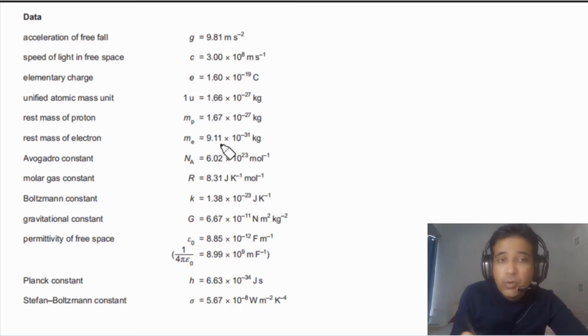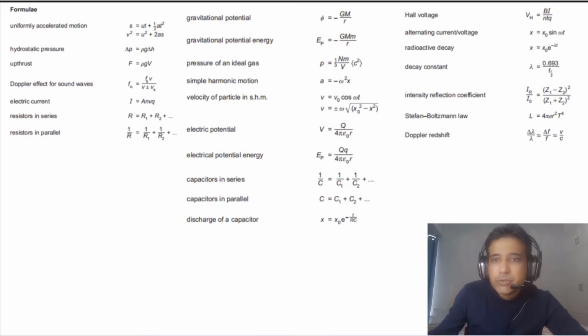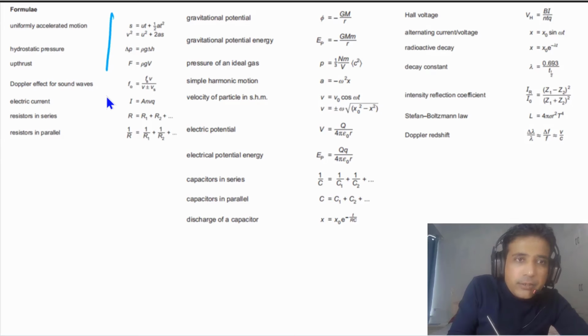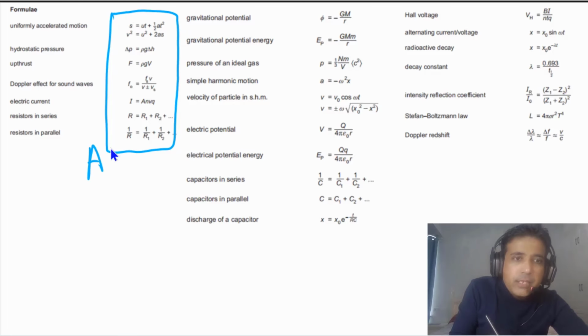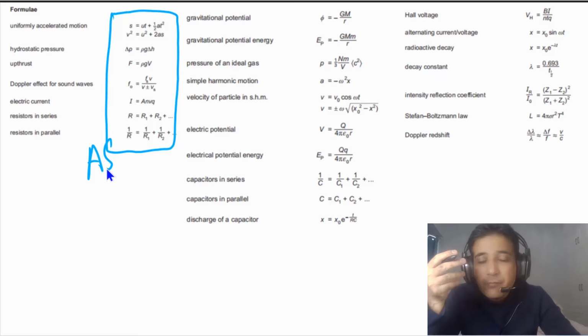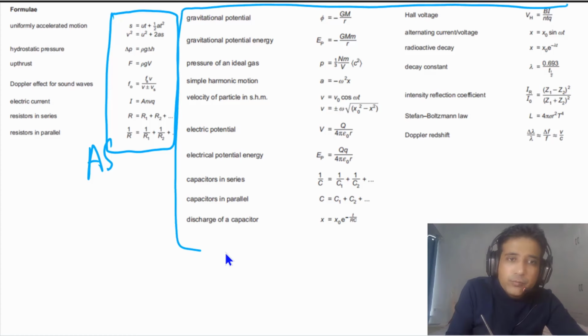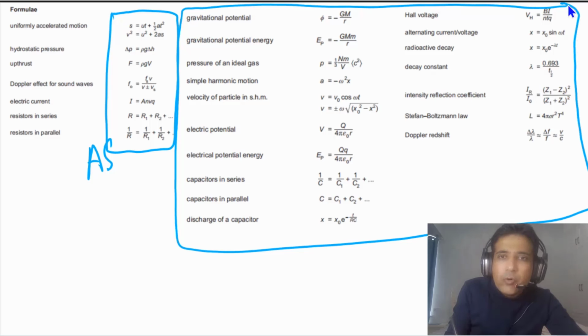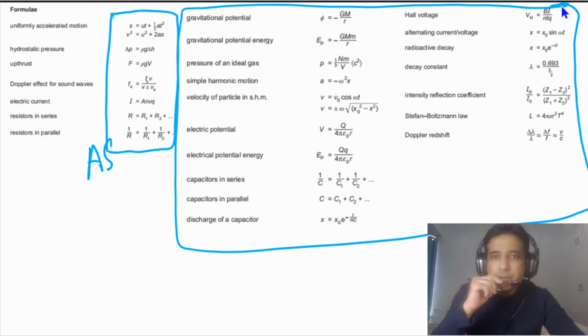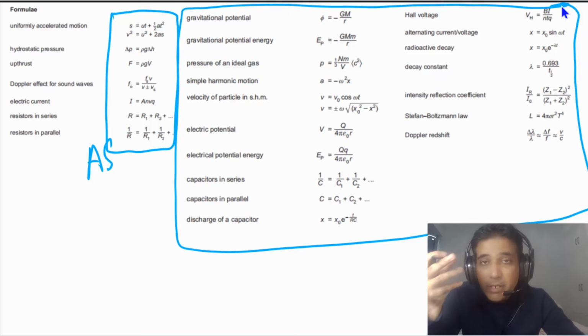If you go to the next page, you can see some important formulae given to you. Here you can see all these formulae. These are for AS physics, but maybe you will need some of them for some calculations in your A2 physics as well, for some basic calculations. These formulae are needed for A2 physics, but these are not all the formulae you need for A2 physics. These are some basic formulae given to you.